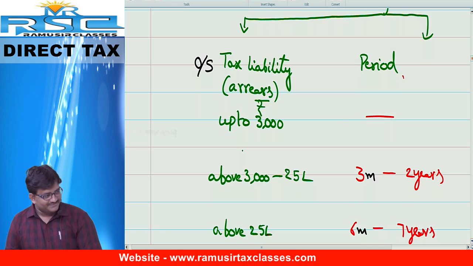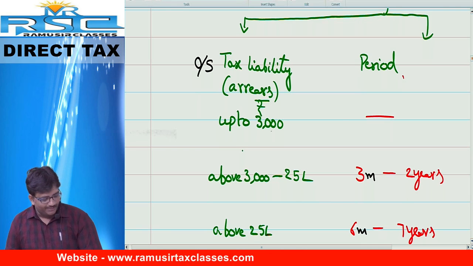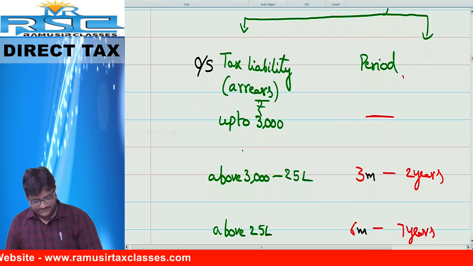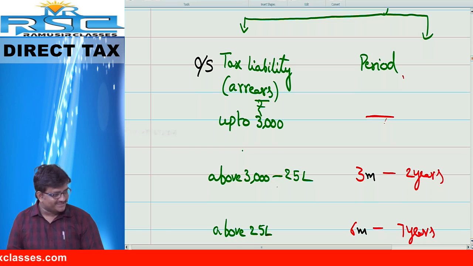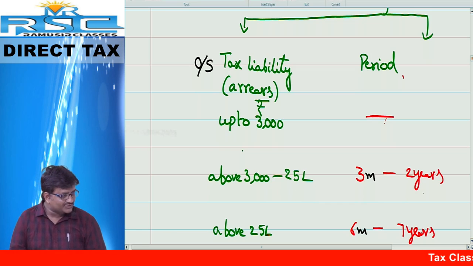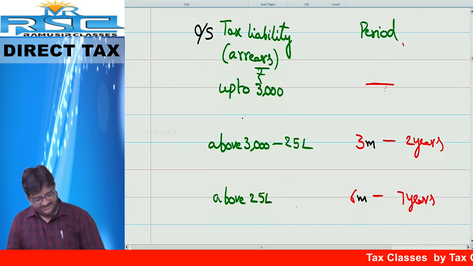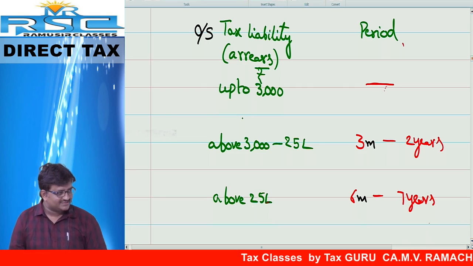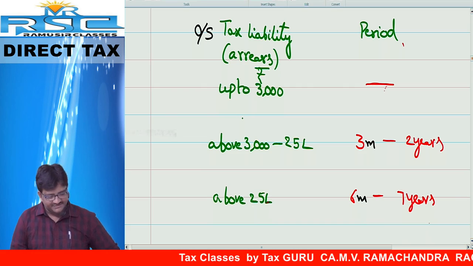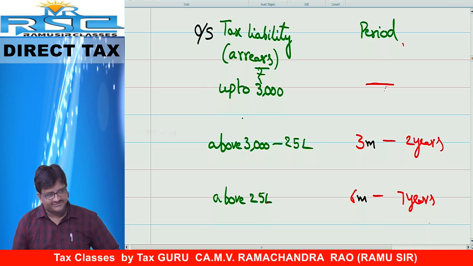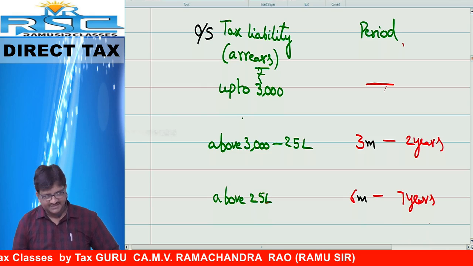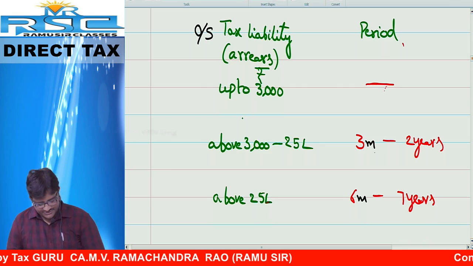In case of outstanding tax liability up to 3,000 rupees, no prosecution. Above 3,000 rupees up to 25 lakh, 3 months to 2 years. I repeat, 3 months to 2 years. If your tax liability is above 25 lakh, 6 months to 7 years. One by one: you have to pay tax of 2,000, no imprisonment. You have to pay tax of 3,500, how much? 3 months to 2 years.